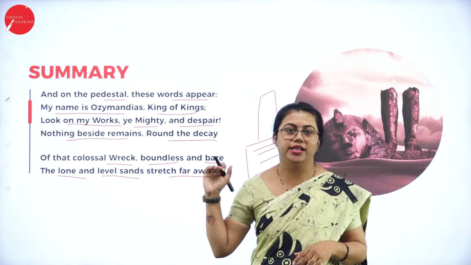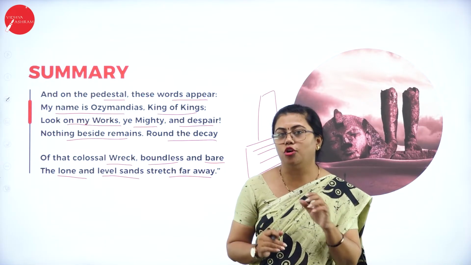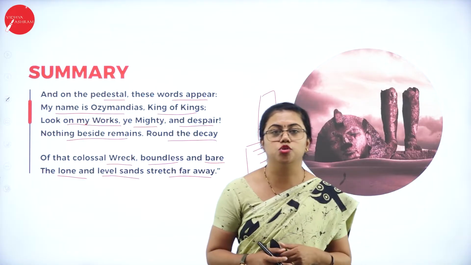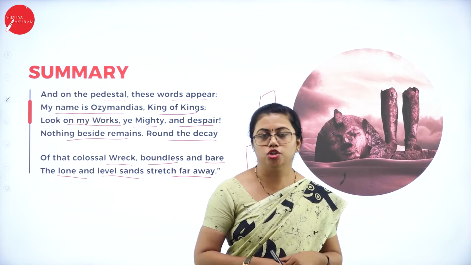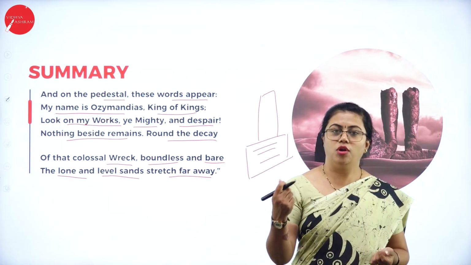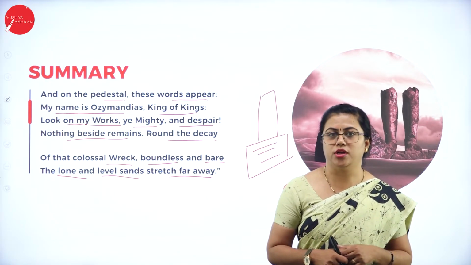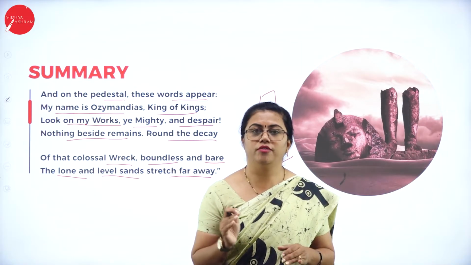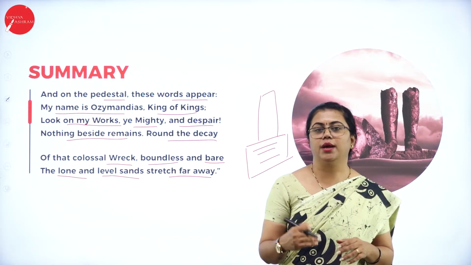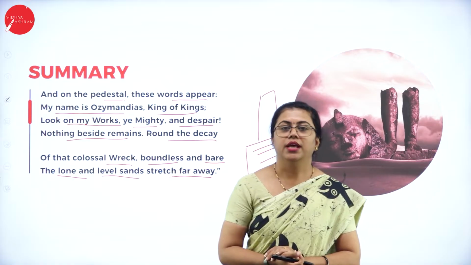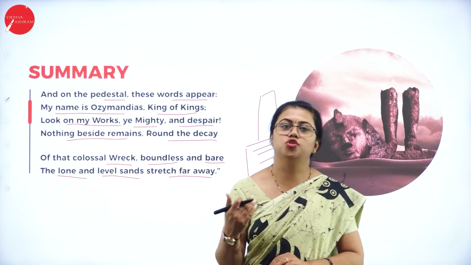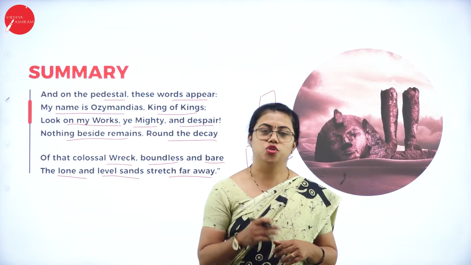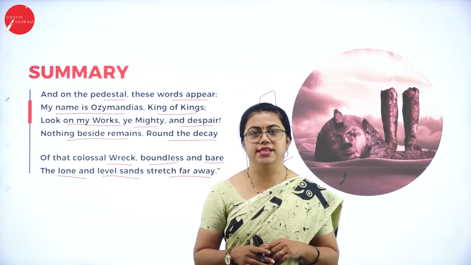So here the poet has tried to say that one should not be too proud, showing his ability, or his power, or maybe the strength he has. One should not at all be proud. Every time you are proud, God will give you such a blow that you will come back to the ground. That means the poet is telling us to be very humble. We should not be proud about whatever we have. So that is the message this poet is giving over here.